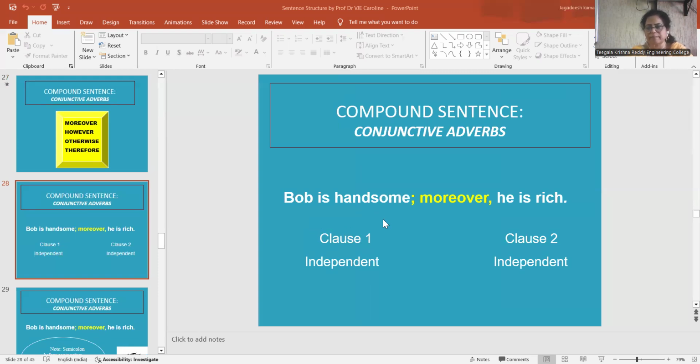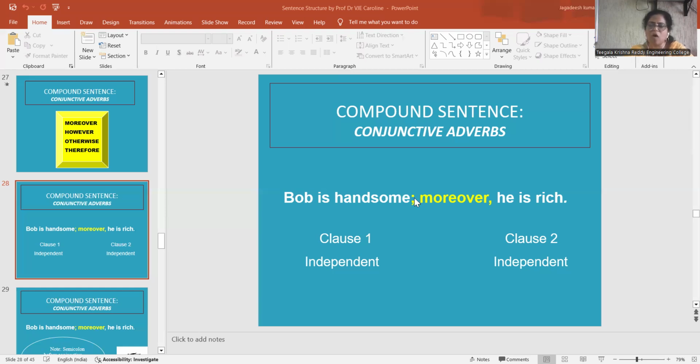Bob is handsome; moreover, he is rich. Bob is handsome conveys the complete meaning, so it is an independent clause. And he is rich also conveys complete meaning, so it is another independent clause. Two independent clauses are connected with the conjunctive adverb moreover. Here, before the conjunctive adverb, we are using the semicolon.